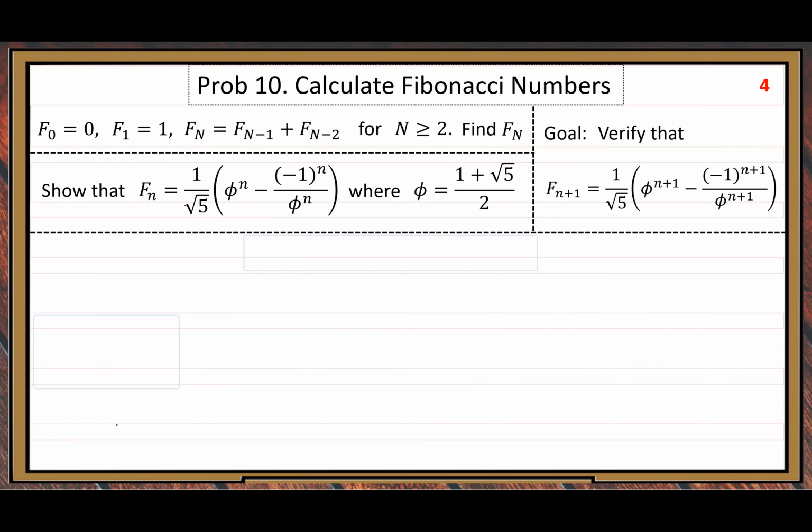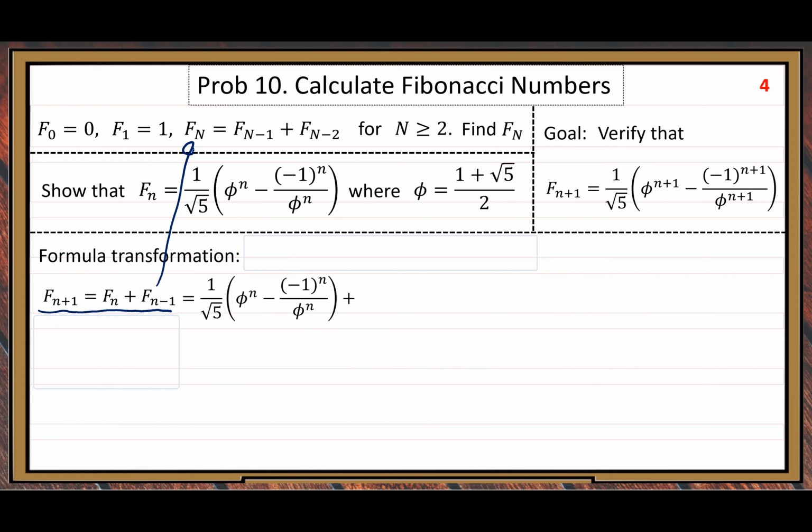All right, so let's start the formula transformation. Pretty complicated, but let's do it. We start with this formula. That's legal, right? Because this recurrence relation is given. So this step is legal, so we do not worry about it. Then, first, Fn, we can use this formula.